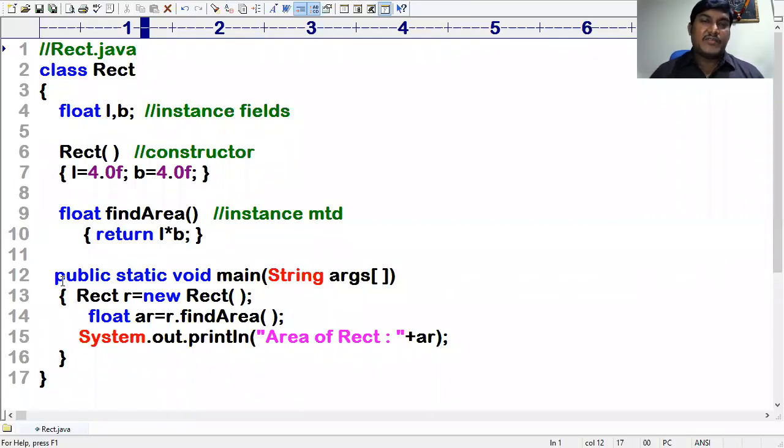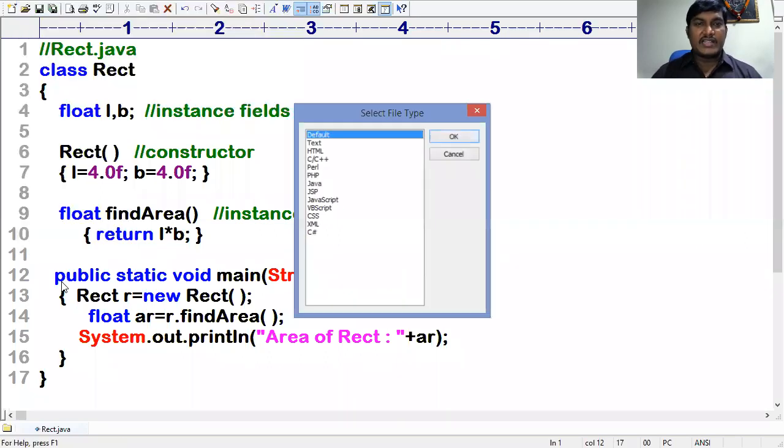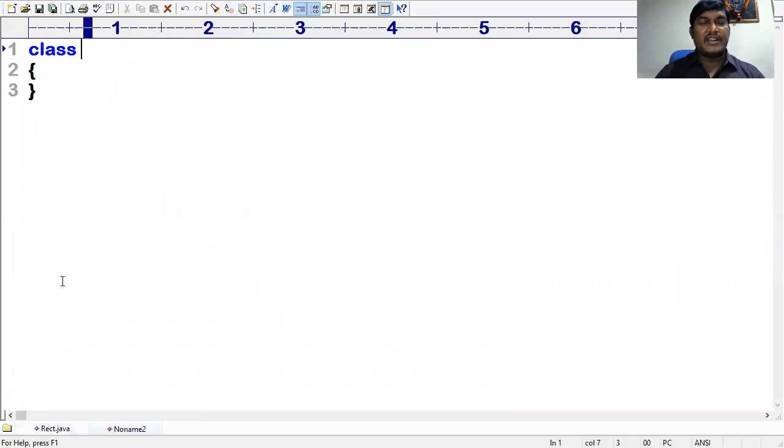So my dear friend, now I would like to go with another concept, the parameterized constructor. Parameterized constructor means defining the constructor with some parameters. Here I want to take a class Circle with a float field. To find the area of a circle, what is required? Obviously radius is required. That's enough.